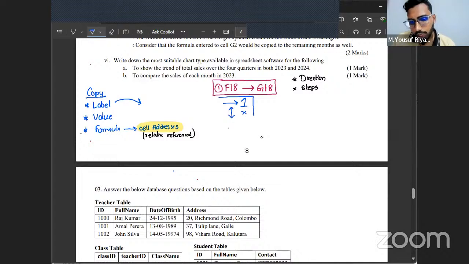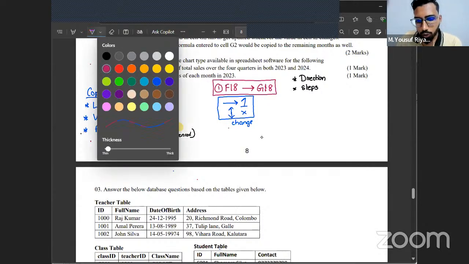Okay. So what I have done here is I have figured out the change, that is, to go from the copying cell to the pasting cell. Should I go right side or left side? If I'm going right side, how many cells do I have to jump towards the right? Or if I'm going left side, how many cells do I have to jump to the left? Or if I'm going top, like for example, there are scenarios where I had to go right and then go top, or I had to go right and then go bottom. Likewise, you're going to figure out what direction you're going to go and how many steps you have to jump. Is that part clear, all of you? So the first step is how to go from copying cell to pasting cell.